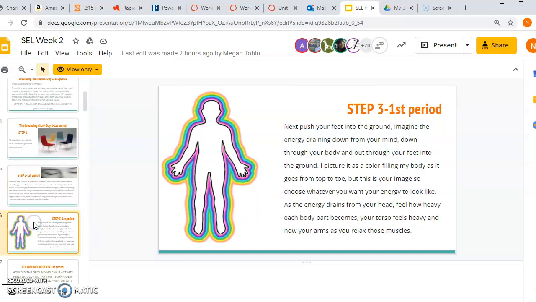Then next, we talked about taking our feet and pushing our feet into the ground. We imagine that energy draining from our minds down through our bodies, and we talk about maybe what it feels like, what it looks like. But the main thing is you're just thinking about how, as the energy drains from your head, your body may feel heavy and your torso may feel heavy, but overall you are relaxed.